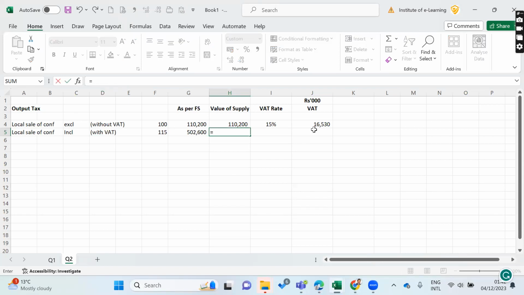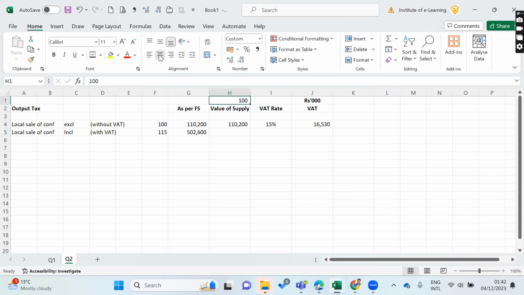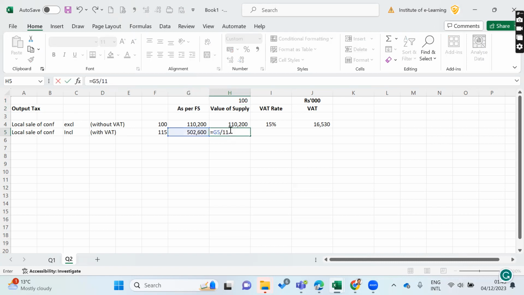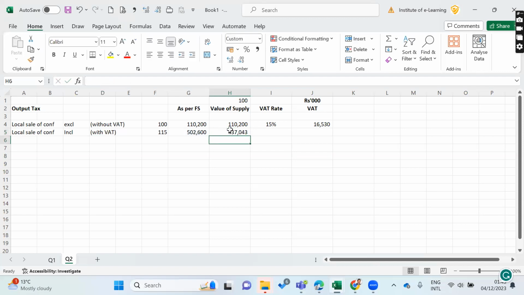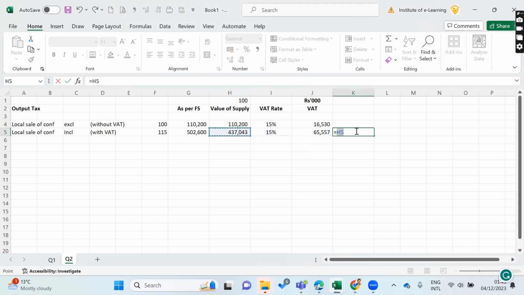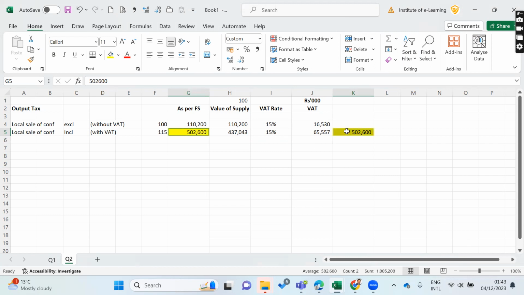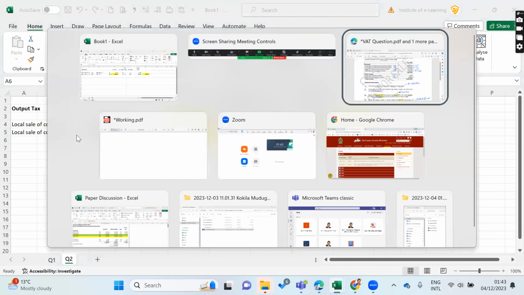Then if it is with VAT, the value of supply always should be 100. Then we have to convert this into 100 by dividing by 115 and multiplying by 100. You will get this one, the VAT rate would be this much, multiplied by this. If you total these two, it would be equal to 502,600. If you want, you can double check. It is equal to this one, right? That part is also done.